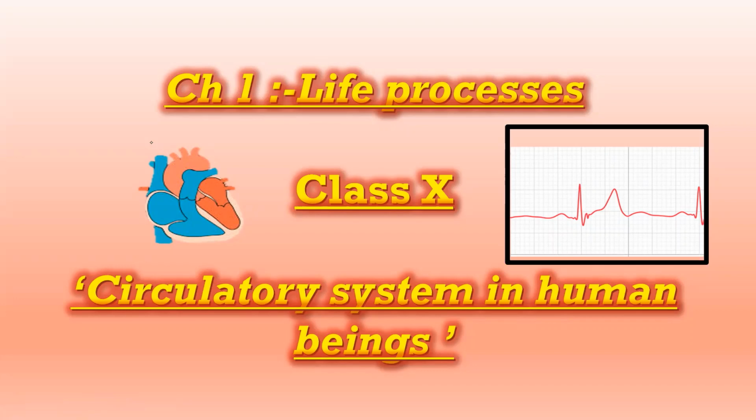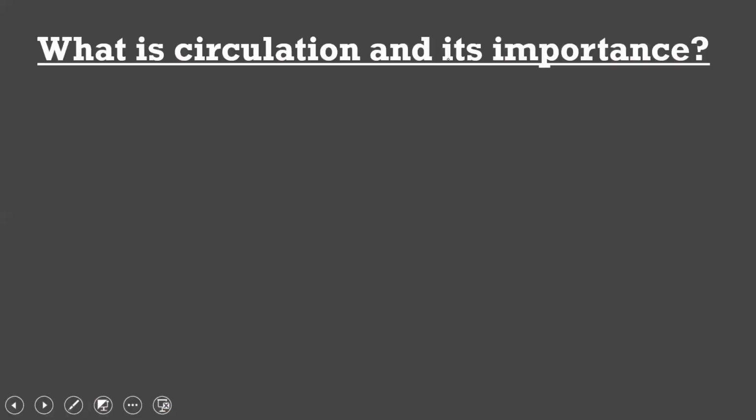Today we will discuss the chapter Life Processes, and from that, mainly the circulatory system in human beings. So let us begin with this. First of all, we should know what circulation is and why it is important.